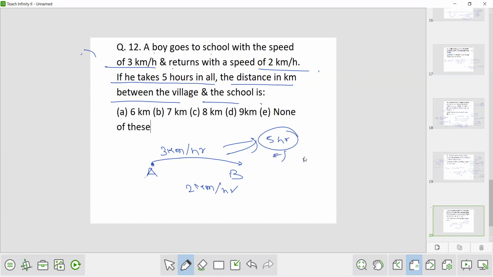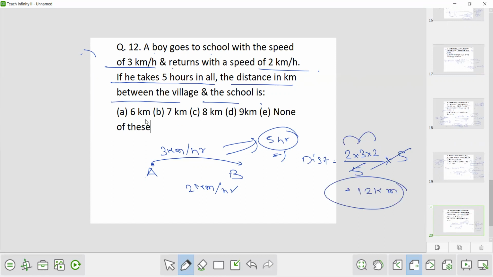So again the distance is what? Distance is speed into time. For speed we have to calculate the average speed, and here the average speed is independent of the distance. So we can apply the formula 2 into 3 into 2 upon 3 plus 2, that is 5, and the time is 5 hours. This got cancelled. So 3 into 2 is 6, into 2, that is 12 kilometer.